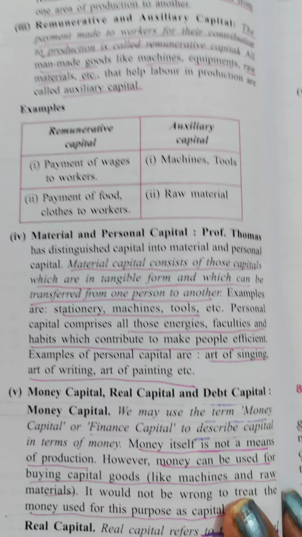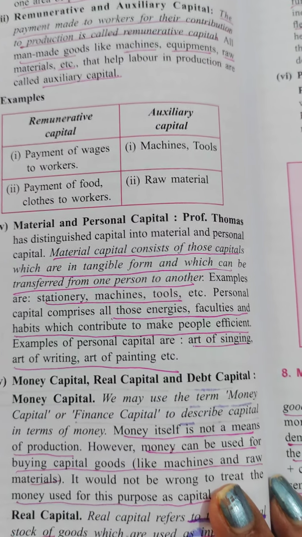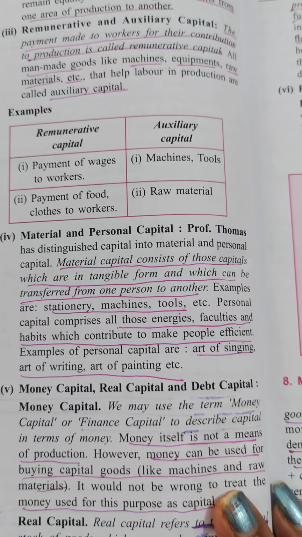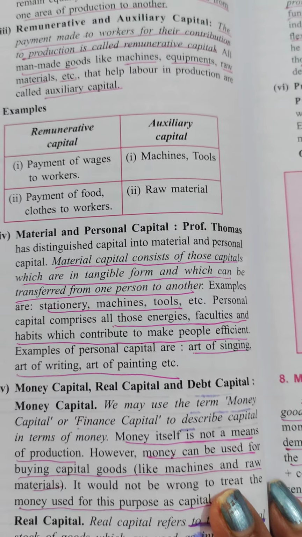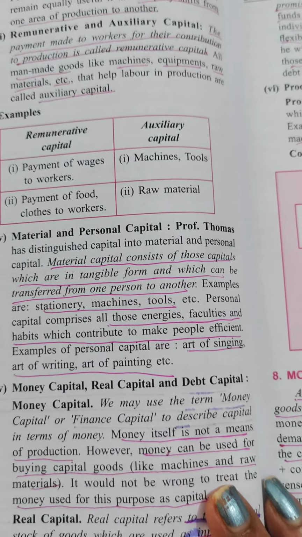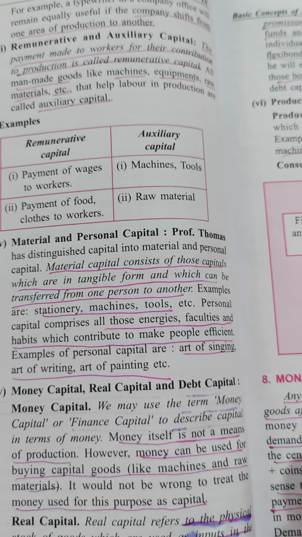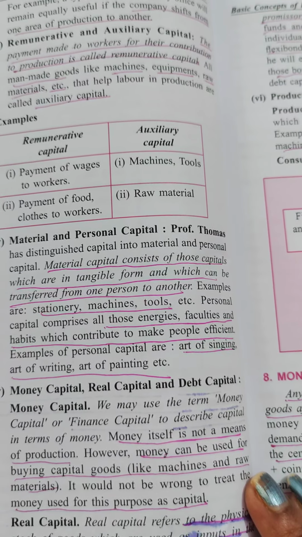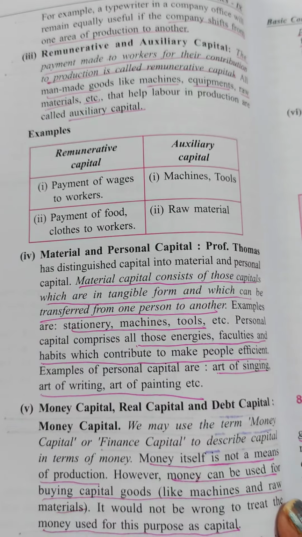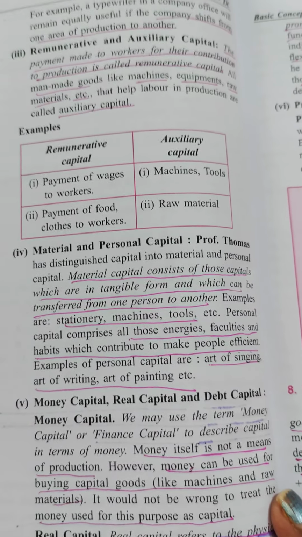And the personal capital: some of the things are personal, you cannot shift them, you cannot give them to another person. Is it clear? Suppose you are a good painter, so your painting is very good, so it's your personal capital, you cannot transfer it. Suppose you say, okay, I will give this capital to my friend or to my mummy or to my sister. No, it's not possible, it's your personal. If you are a good singer, it's your personal. So art of writing, art of painting, etc., it's your personal capital.